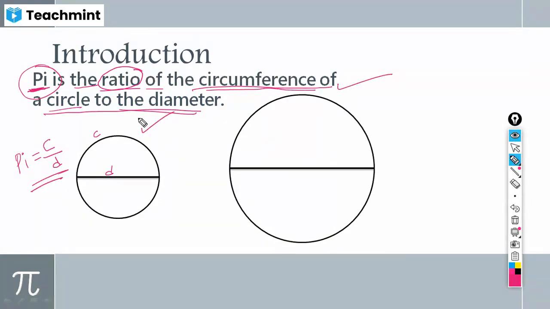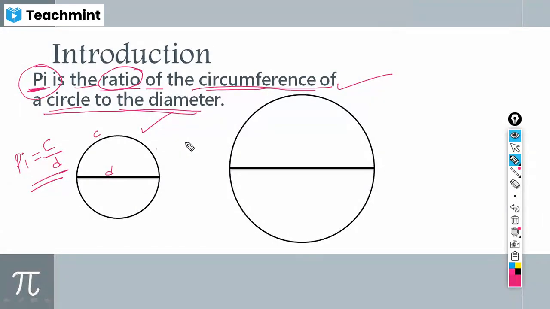Then what is the reason I have drawn two circles? So the special thing about pi, is everyone here? Yes, sir. It is called a constant, and it is a special kind of geometrical constant. It is got when you divide the circumference of any circle of any size by its diameter, and that value is always constant. I am repeating once again.